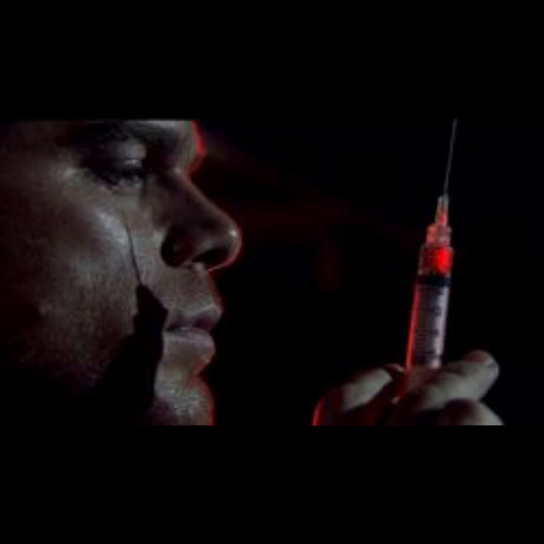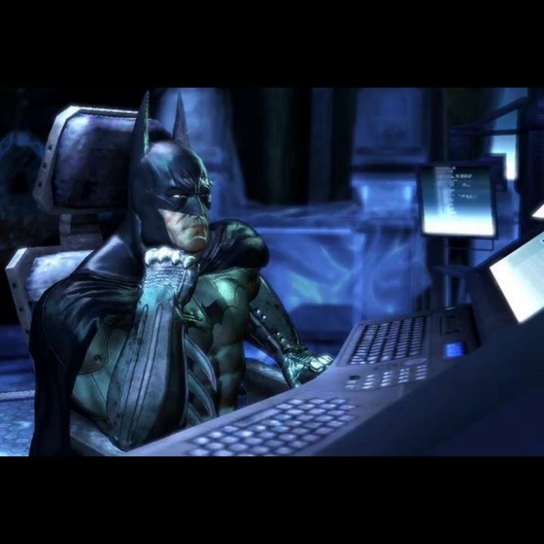In terms of abilities, Dexter possesses exceptional analytical skills and a keen understanding of human behavior, which he uses to manipulate situations to his advantage. He is skilled in forensics, allowing him to cover his tracks effectively. Additionally, his emotional detachment enables him to commit his crimes without remorse, making him a master at evading capture. His meticulous planning and execution of his dark deeds further highlight his intelligence and resourcefulness.